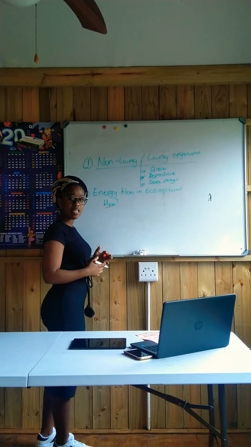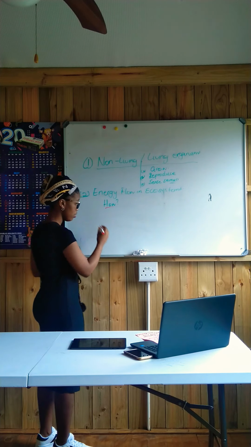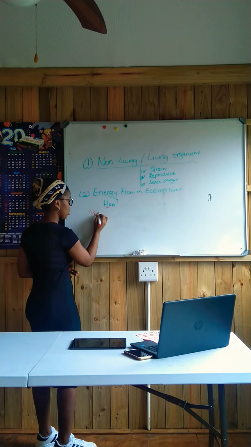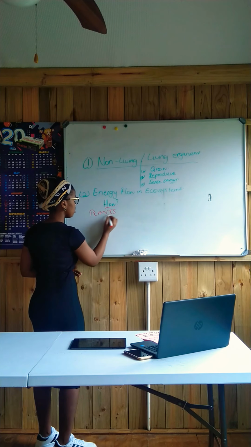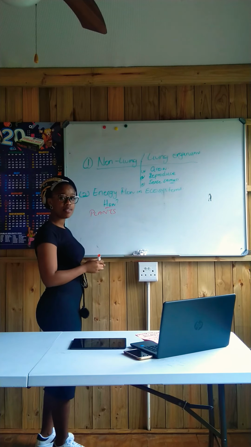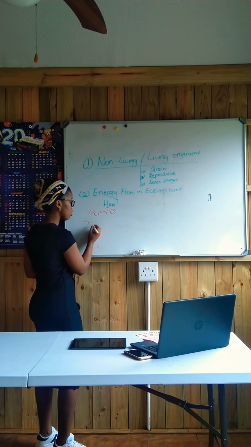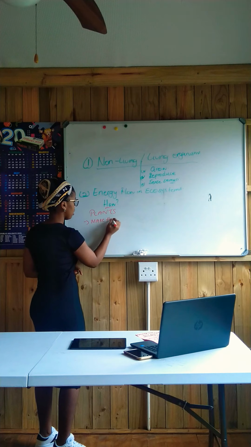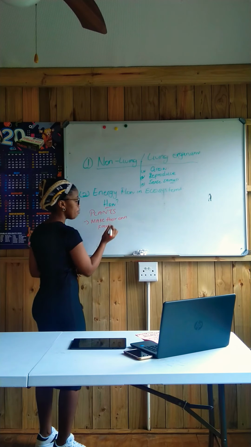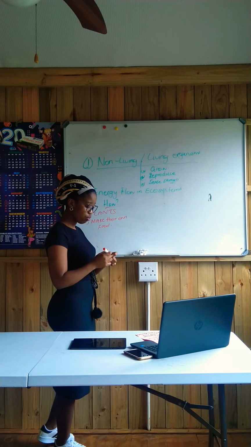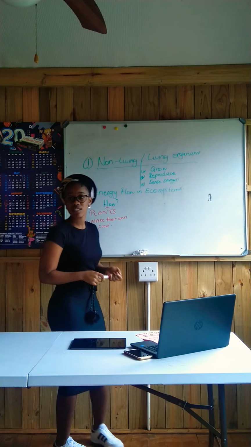So we said that in ecosystems we have plants, right? We said that plants have the ability to make their own food. How do plants do this?